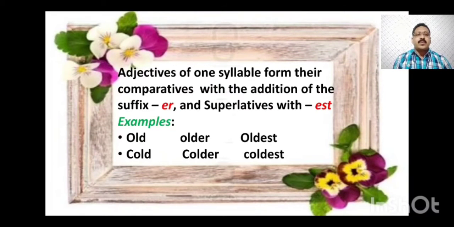Now adjectives of one syllable form their comparative with the addition of the suffix er and superlative with est. For example, this is how we change a positive into comparative and superlative. Old is the positive degree. When we write the comparative form we write older. Superlative form: oldest. In the comparative form we have added er, in the superlative form we have added est.